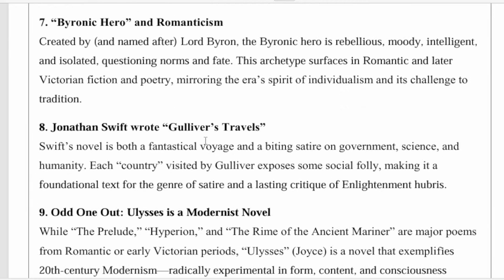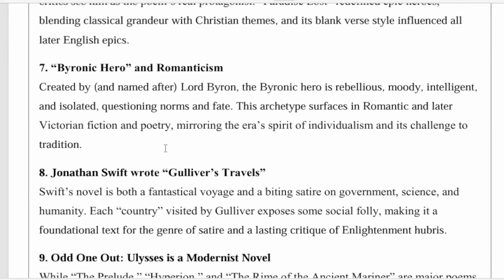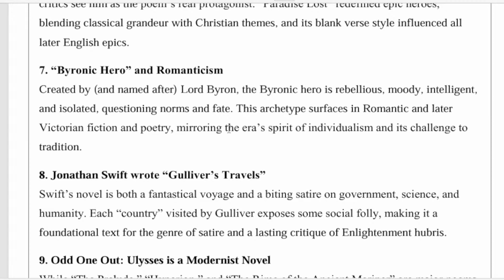So Jonathan Swift's novel is both fantastical and a biting satire on government. It is a satire on government, science, and humanity. Each country visited by Gulliver exposes some social folly, making it a foundational text for the genre of satire and a lasting critique of Enlightenment hubris.